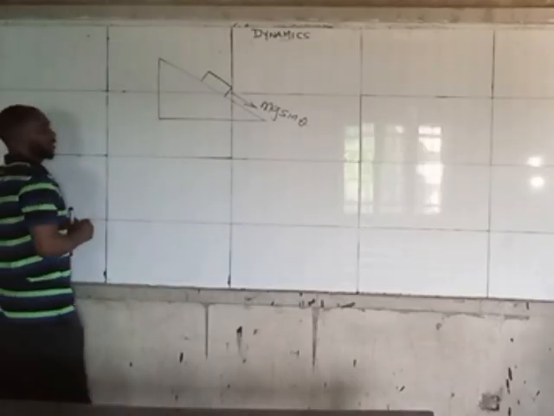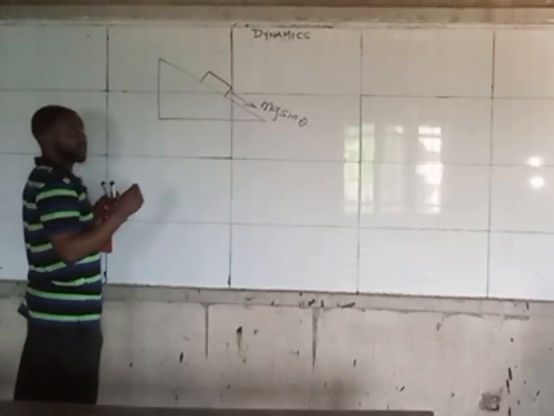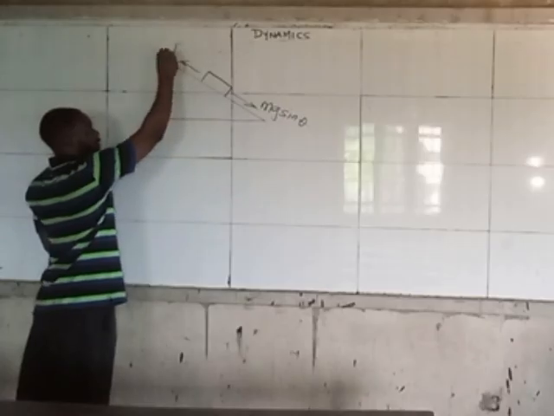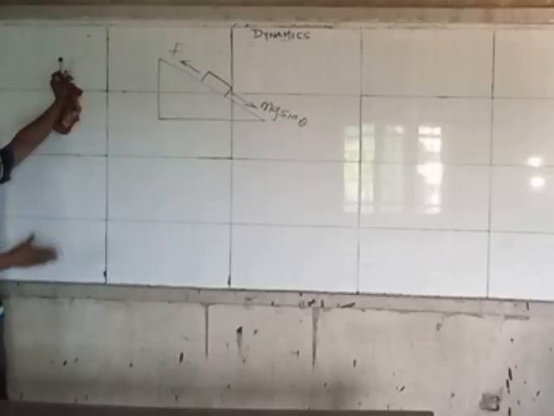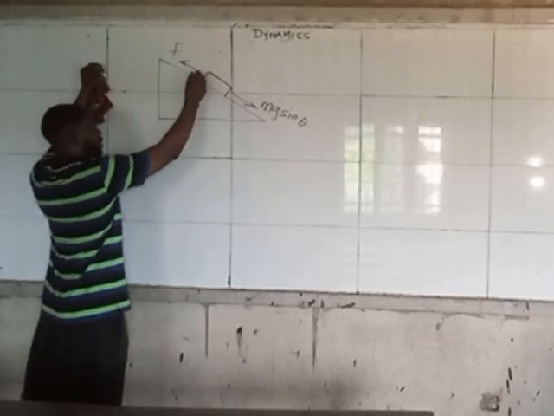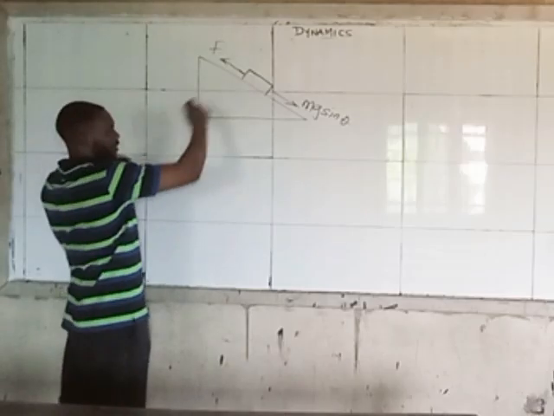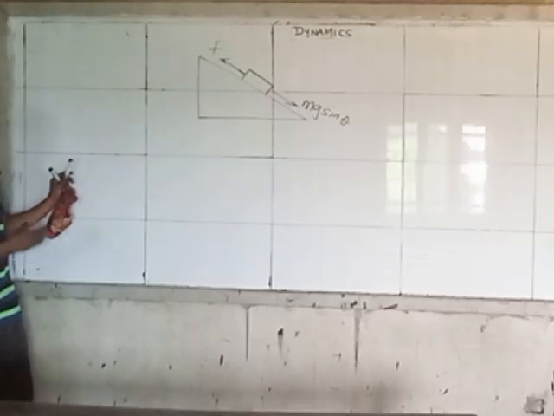Why? In a situation whereby a force is mentioned, if they tell you that there's a force on that particular body, the force will be in this direction. Now, if they give you just this setup, they tell you that there's a string or rope pulling this up, and then the body will want to slide. The part sliding is known as mg sine theta. So if you've known that, that is the x-axis.